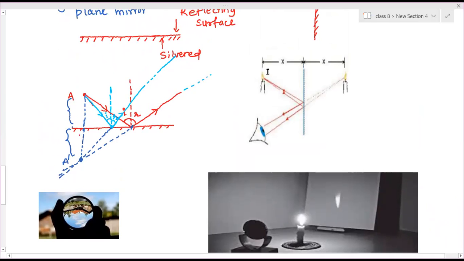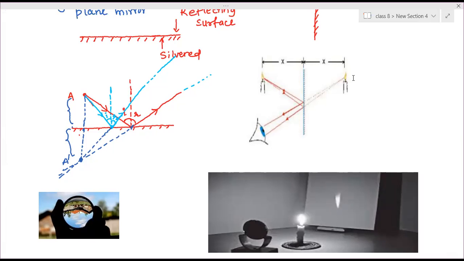Just like here you will see the candle is standing, flame is at the top, wax is down. Same thing, in the image also you will get the candle flame at the top and the wax down. So this is called an upright or erect image. Clear? And this is an inverted image. So real images are always inverted and virtual images are always erect. Clear? The difference between a virtual image and a real image is always asked. So you should remember these 3 points.